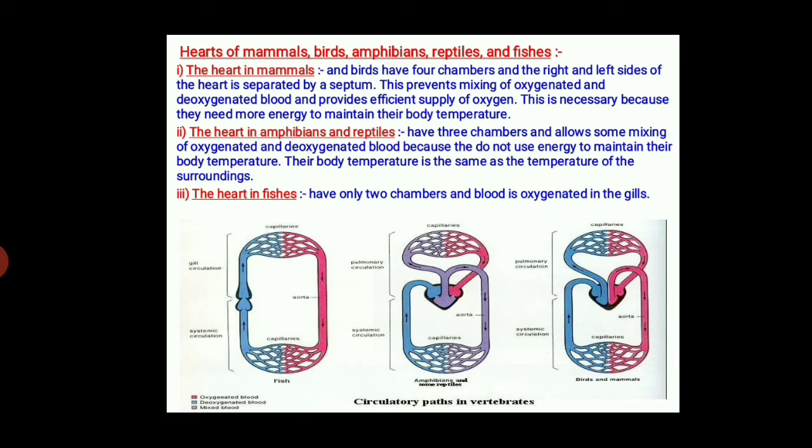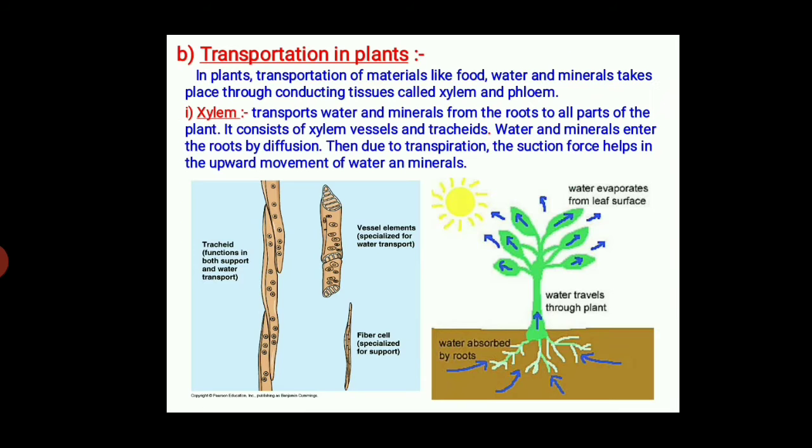Second part, the heart in amphibians and reptiles has 3 chambers and allows some mixing of oxygenated and deoxygenated blood. They do not use energy to maintain their body temperature. Their body temperature is the same as the temperature of the surroundings. Third part, the heart in fishes has only 2 chambers and blood is oxygenated in the gills.